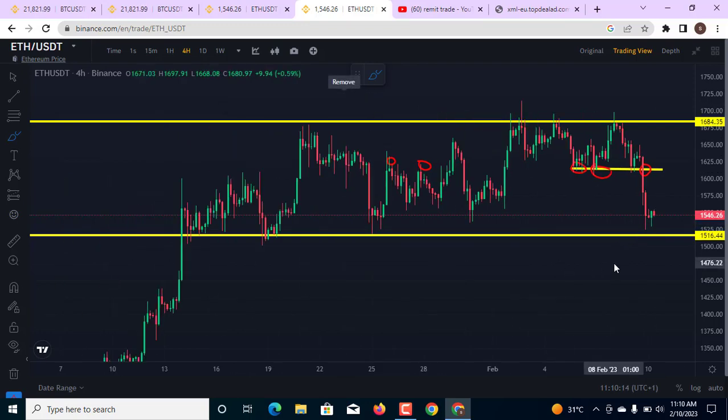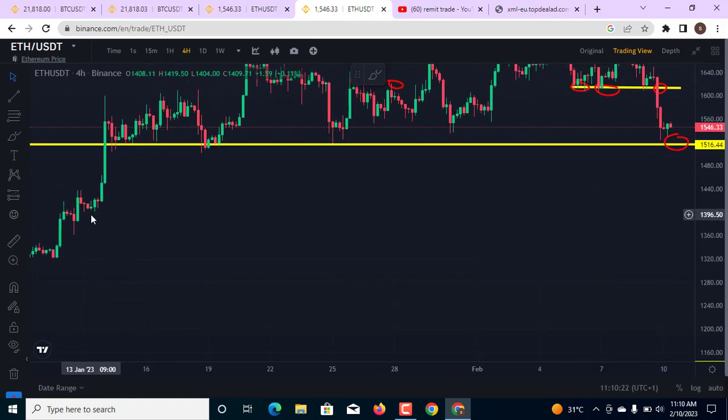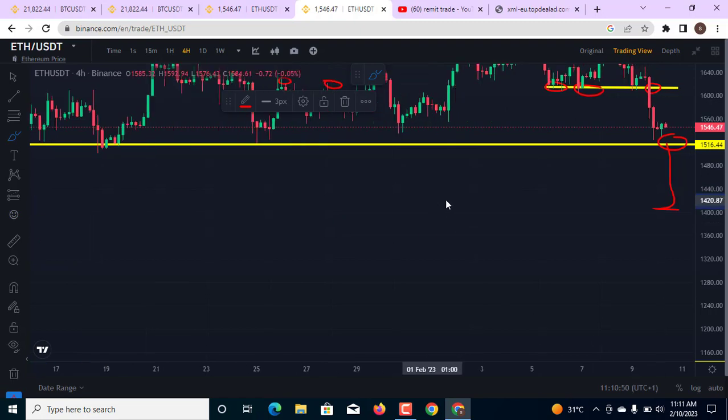And also a breakout at this level of support is going to move the market further down into this very $1,400 level. That means if you see a breakout here with a significant bearish candle, the market is still going to move down from this area into this $1,400 level at this very level of support, because this is where you see the market spike from here to the upside. So when the market comes back down again, this is a key level to watch as well. So this is what I am paying attention to right now on the chart.